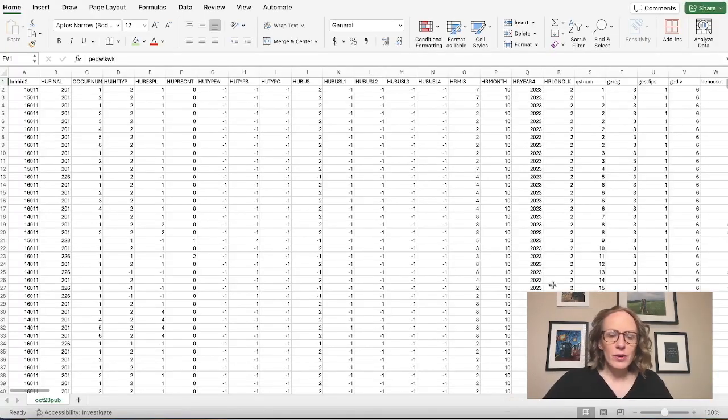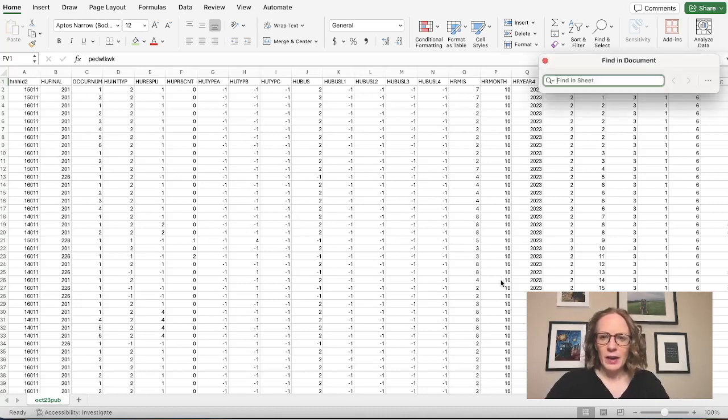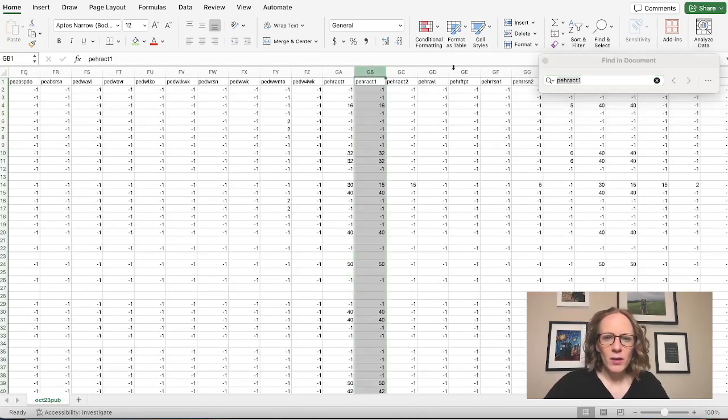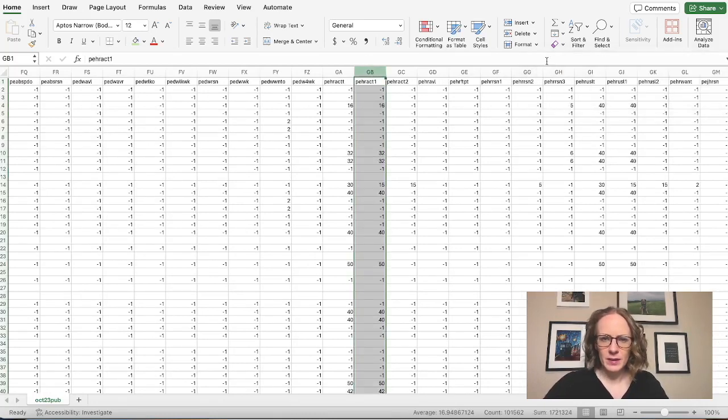If you download that Excel file from October of 2023, here I've opened it in Excel and saved it as an Excel file. In this document, I want to look at that column, PEHRACT1. So I'm going to search for that. It looks like that is column GB in Excel.